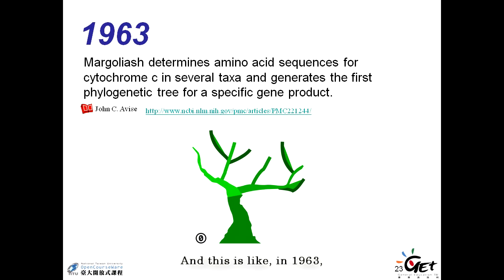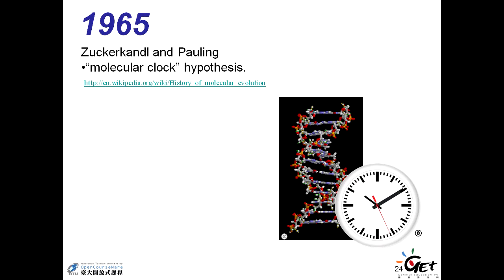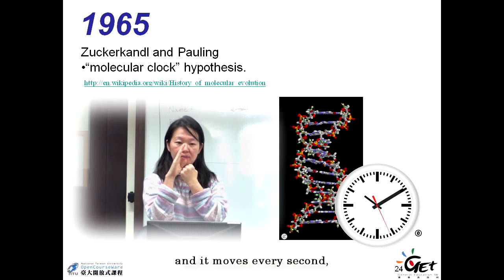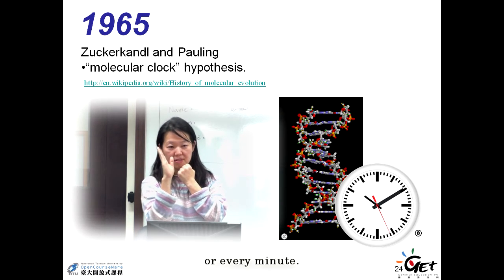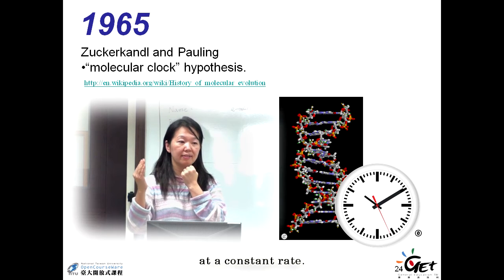And in 1963, this is the first phylogenetic tree available using the molecular information. This is a big thing. We will talk about that. We'll talk about the molecular clock, like your watch. It moves every second or every minute, at a constant rate, right?